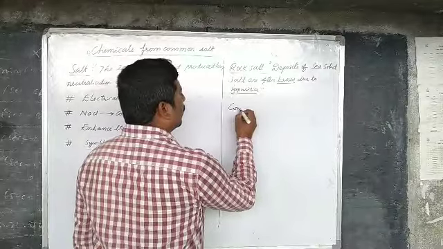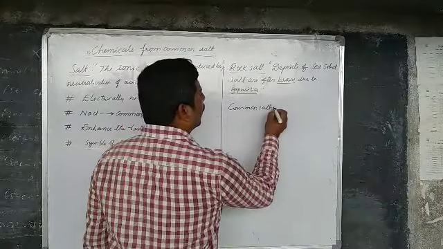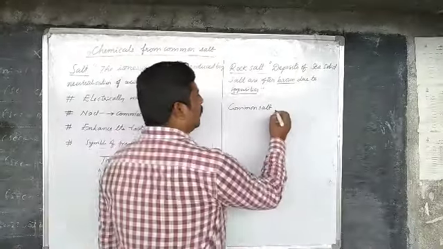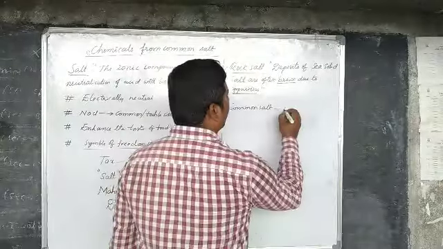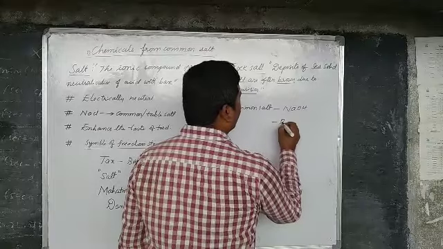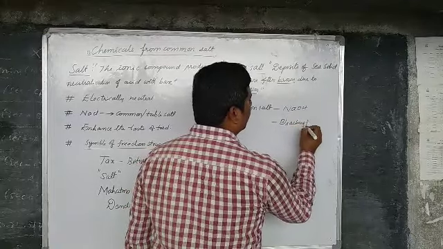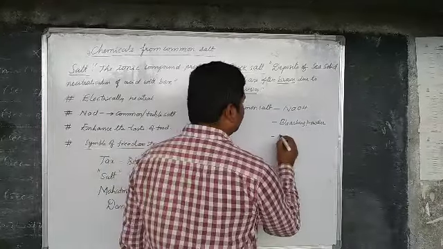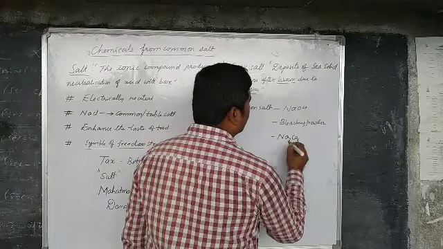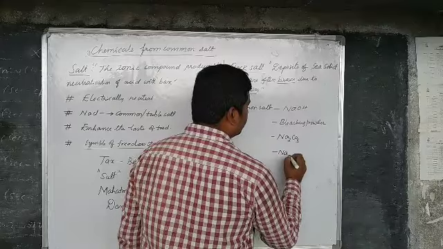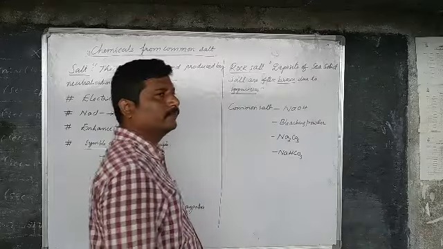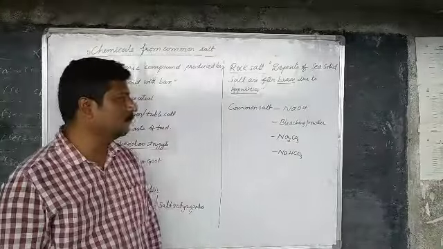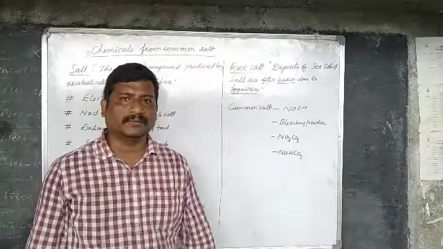Next, common salt is a raw material for sodium hydroxide, bleaching powder, sodium carbonate, sodium hydrogen carbonate, and many more.